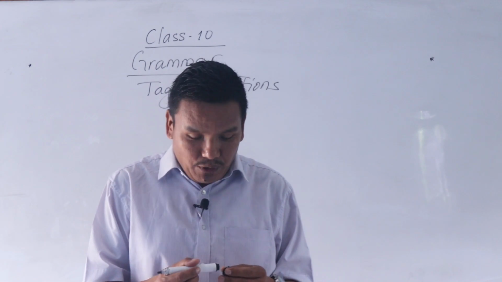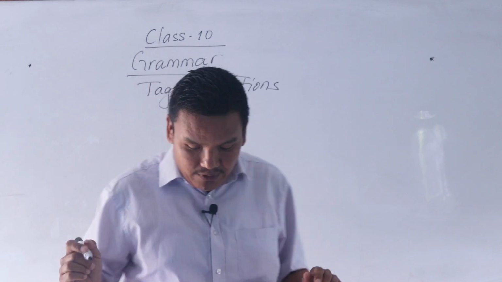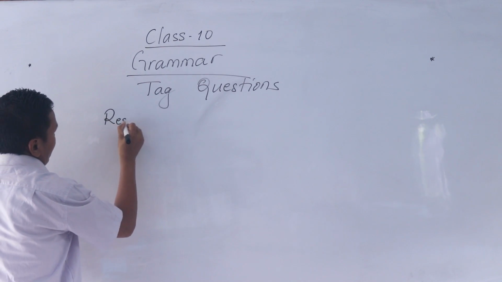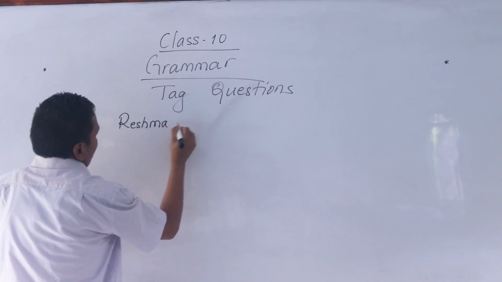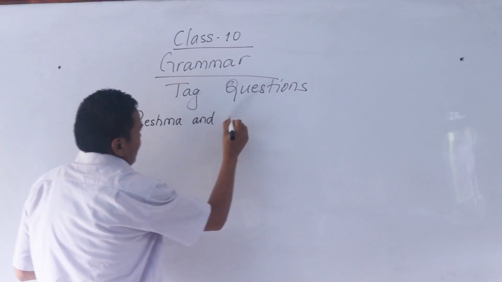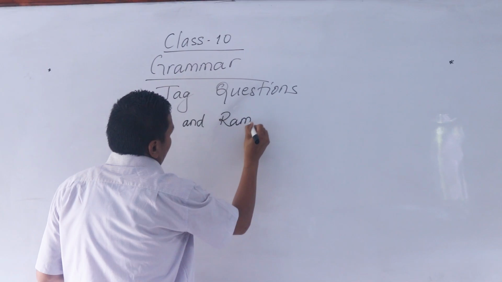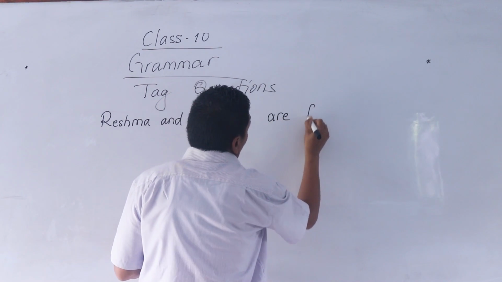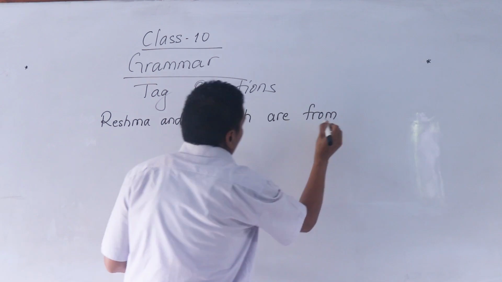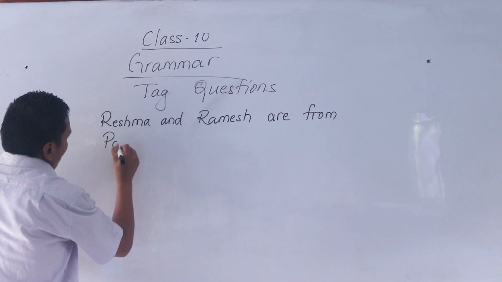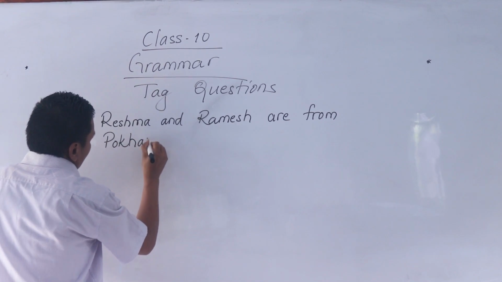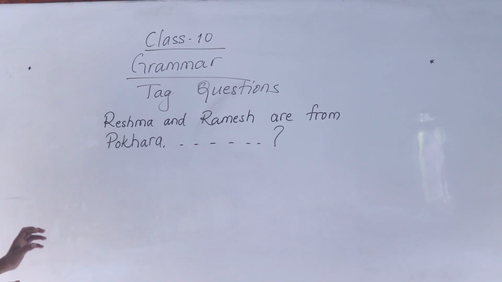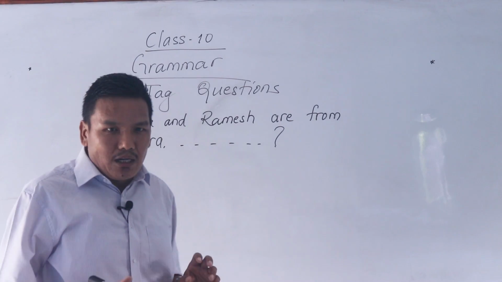Let me start with a sentence. Resma and Ramesh are from Pokhara. Resma and Ramesh are from Pokhara.